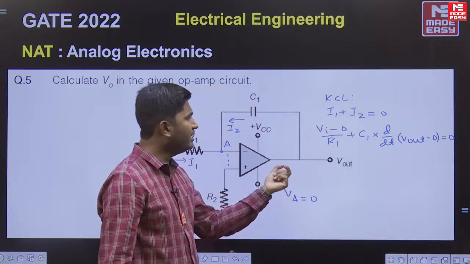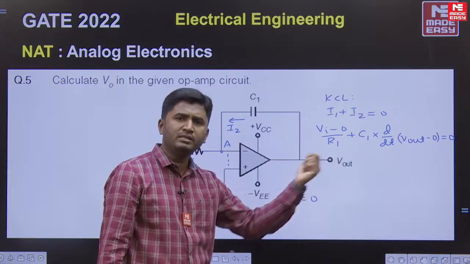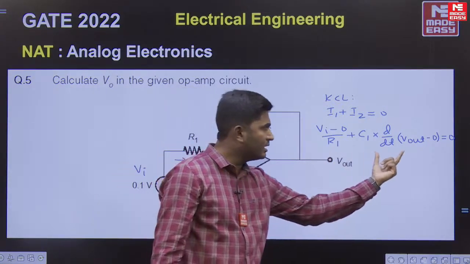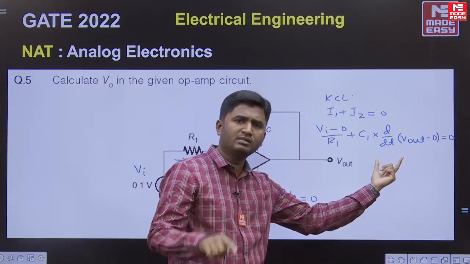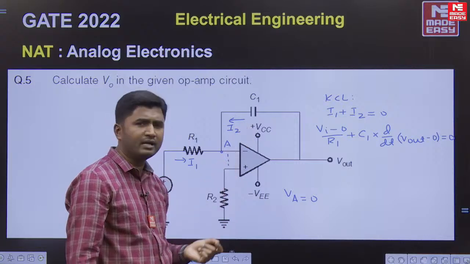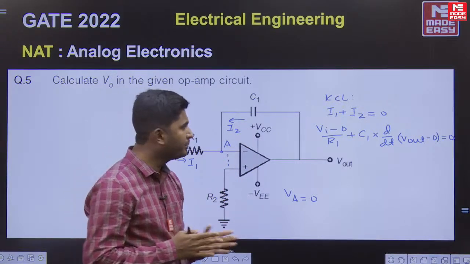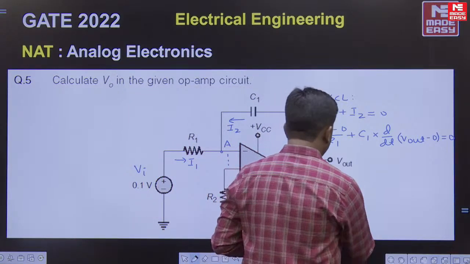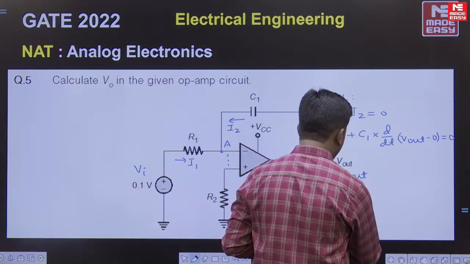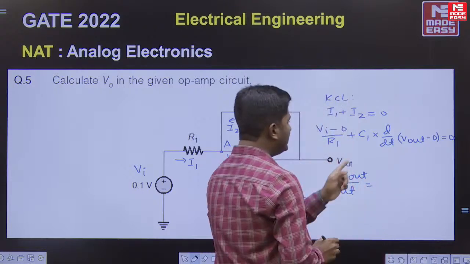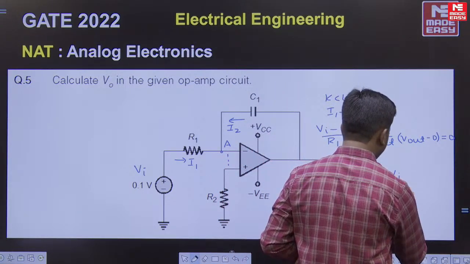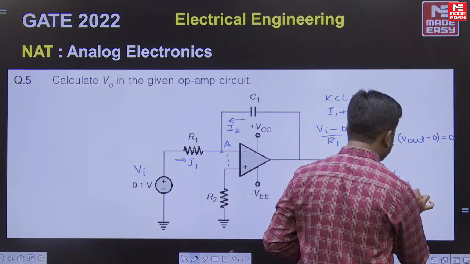Okay, a simple trick with KCL: I1 plus I2 is equal to 0. I1 is the current through resistor R1 and I2 is the current through the capacitor. Voltage across the capacitor is V out minus 0, so in that way I have written the current in the capacitor as C into dV by dt. This you need to simplify. From here I will get dV out upon dt is equal to minus Vi divided by R1 into C1.